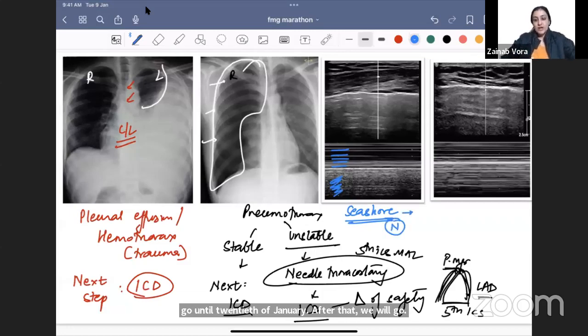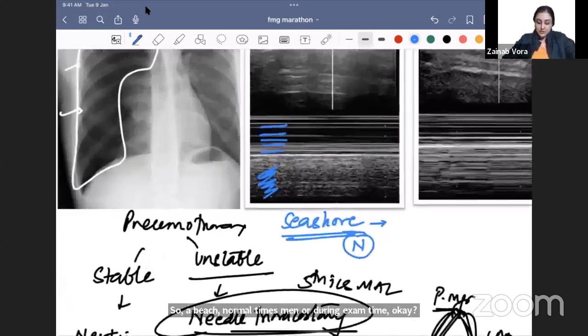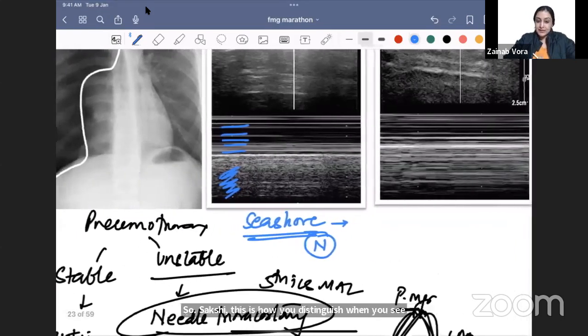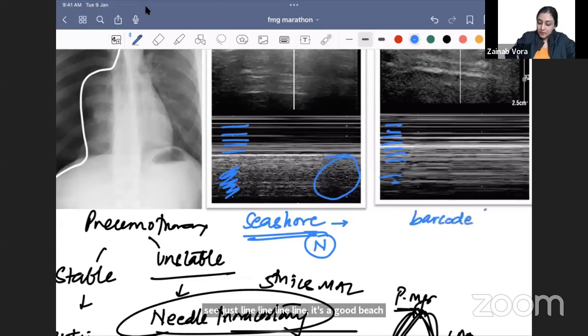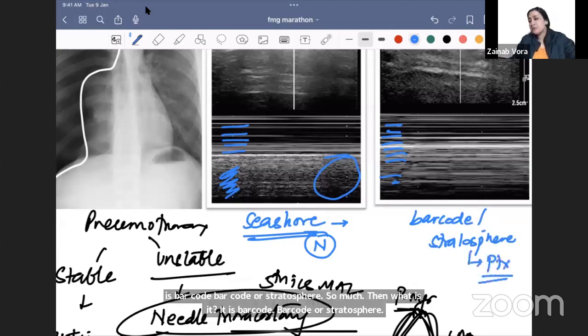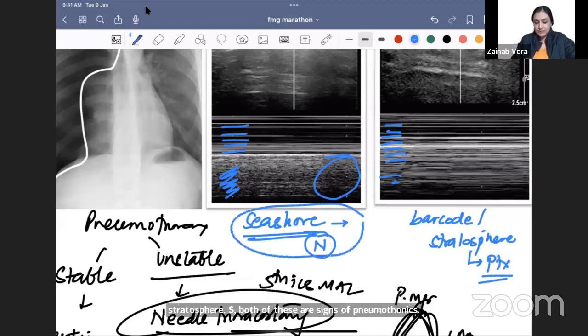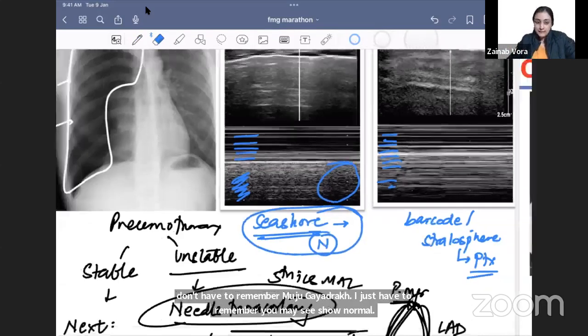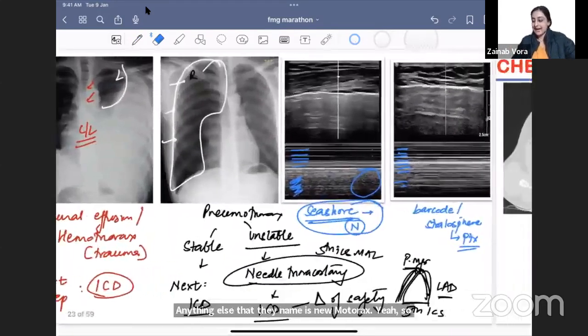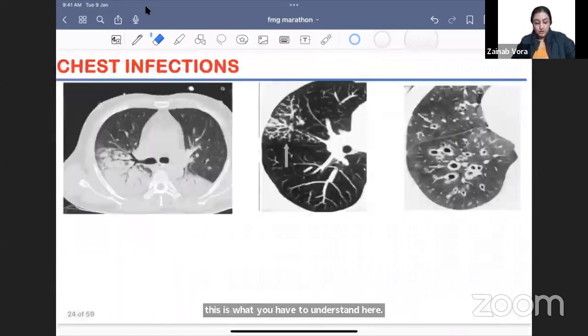Okay, so Sakshi, this is how you distinguish. When you see line, and then granular, this is Goa, this is seashore. But look here, when you see just line, no beach formed, then what is it? It is barcode or stratosphere sign. Understood? Both of these are signs of pneumothorax. I don't have to remember them all. I just have to remember that seashore is normal. Anything else that they name is pneumothorax. So this is what you have to understand here. Can I go to the next image?